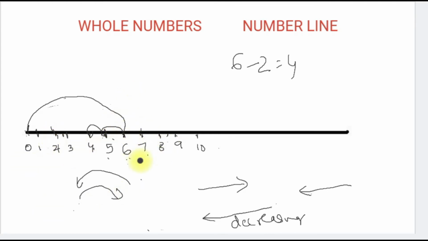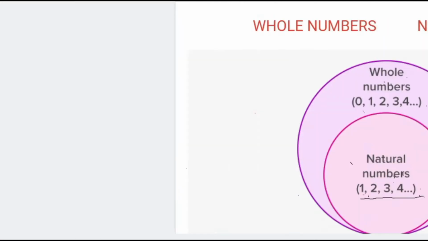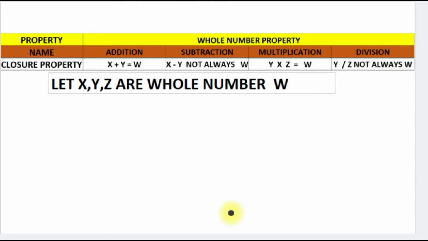As we see, numbers increase from left to right and decrease from right to left, right? We have learned about the successor and predecessor of a number. If we have to find the successor of a number, let us suppose 899, what is the successor of this number? For the successor, we do plus 1. We get 900. For the predecessor, we simply subtract 1. We get 898, right?